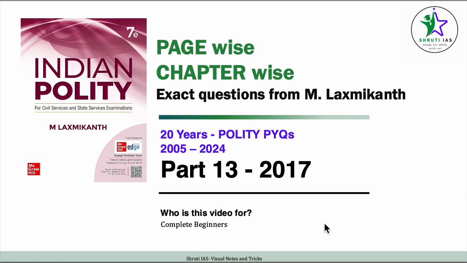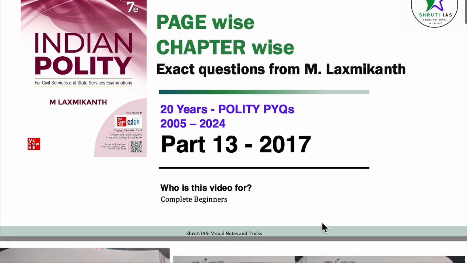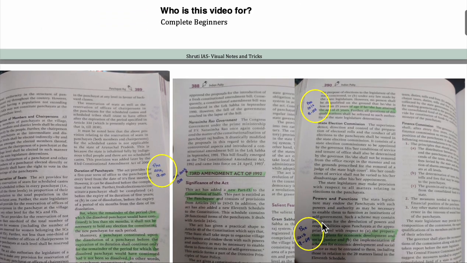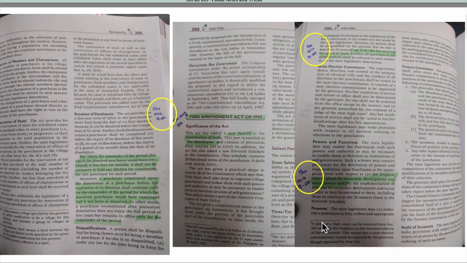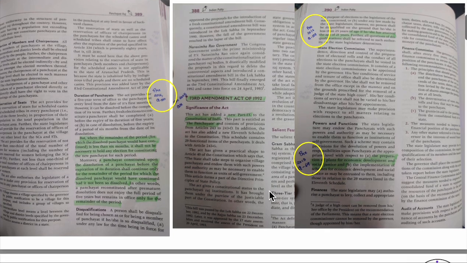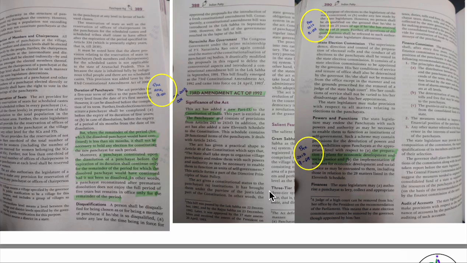If you don't know what we're doing here exactly, I would request you to go to the 2005 video in this series. But just to give you a brief, what I've done here is I have marked all the questions that have been asked in UPSC CSE 2017 here. So you can go ahead and do something similar in your books as well, so that whenever we are studying polity, at least we do not miss out on the parts that have already been asked.